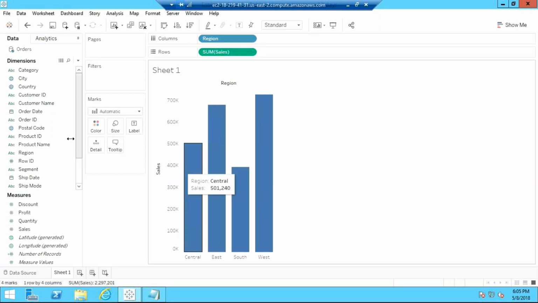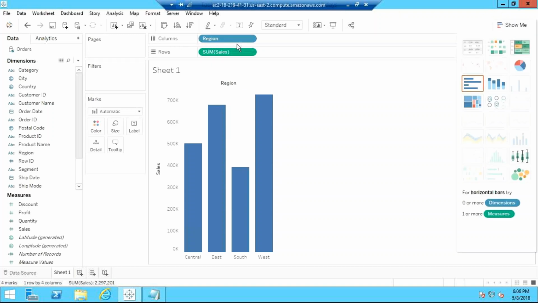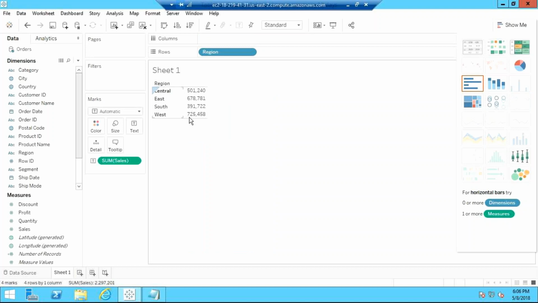So this way, I have taken this Region and Sales, these 2 columns. If I go to Show Me, we'll discuss each and everything, what is pages, what are filters, what is the marks card, each and everything here. But I'm just showing you a simple example. Whenever you select some columns, based on that, all the visualizations that can be created will be enabled here. So I can create a text table. If I click on this, I will get text in a table. This is called a text table: region and their sales.